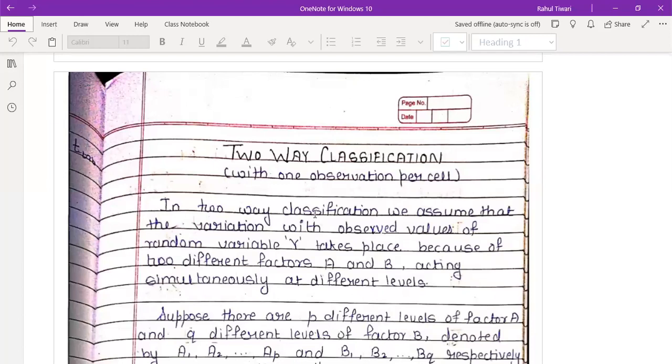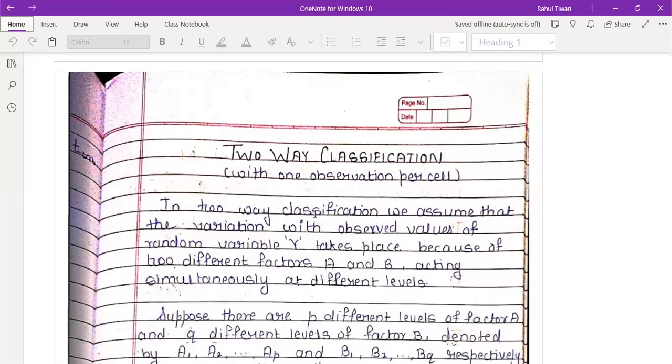Between 100 to 150, how many? And above 150. So we are assuming 3 colleges and their IQs. Whenever you discuss two factors, we always come across the two-way classification model.